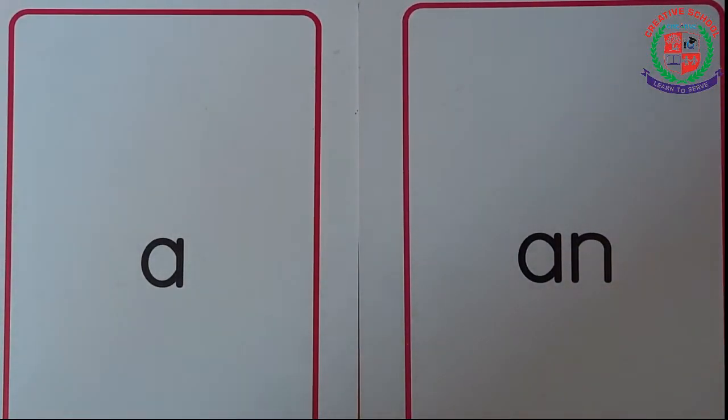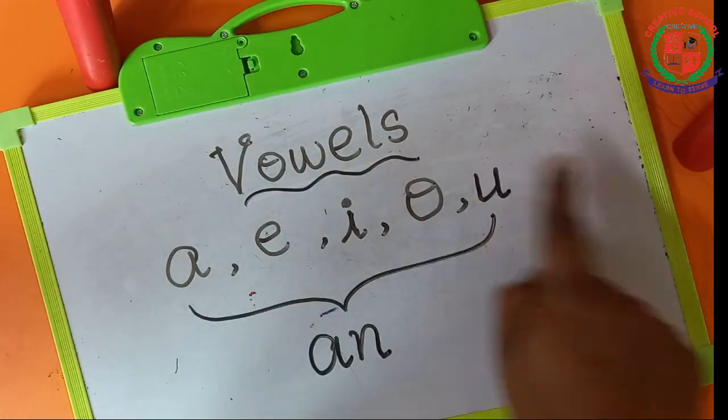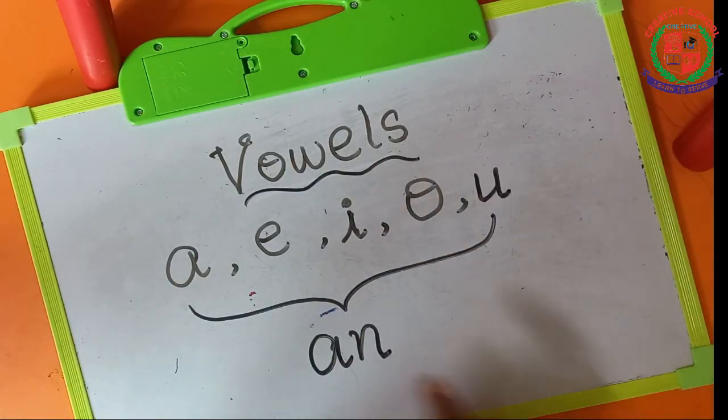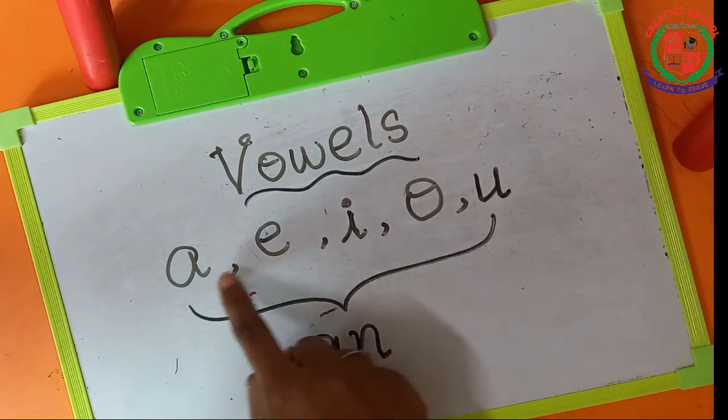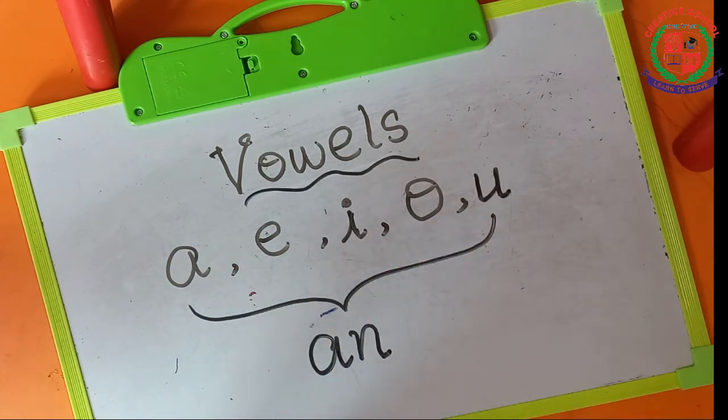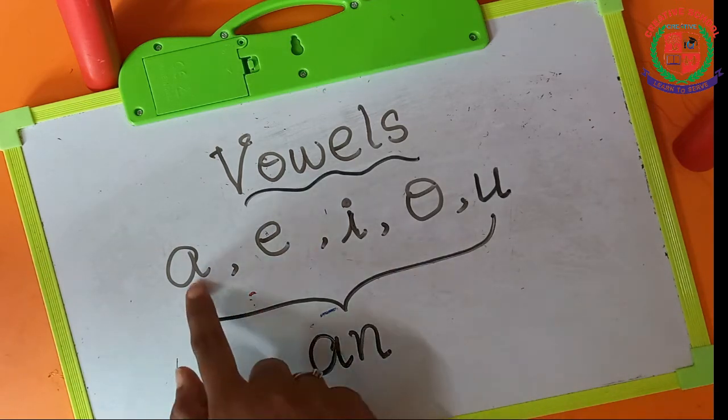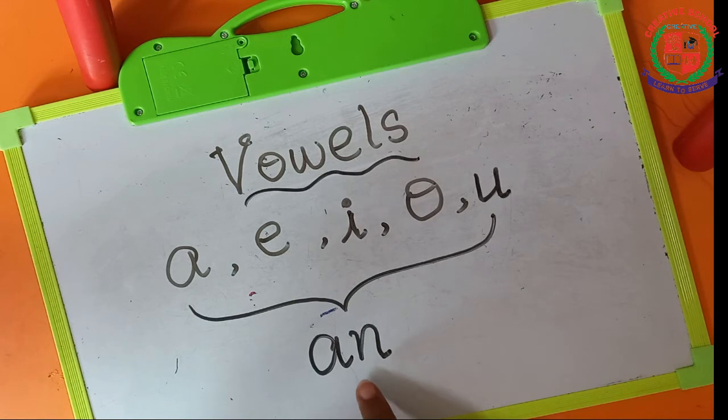Now we are going to see the A and an, that is the articles. So what are these? These are vowels. A, E, I, O, U. So these 5 letters are vowels. If a word begins with a vowel sound means we have to use an before it. Okay. For example, an apple, an eagle.